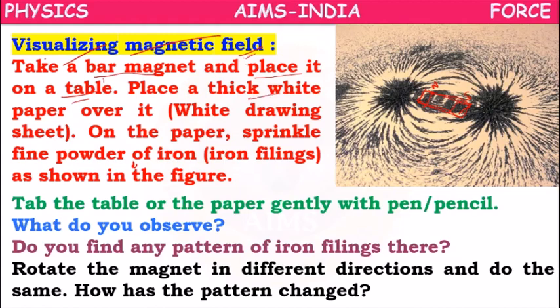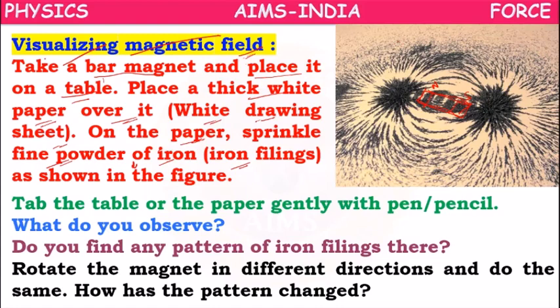Place a thick white paper over it, a white drawing sheet. On the sheet of paper, sprinkle fine powder of iron filings.